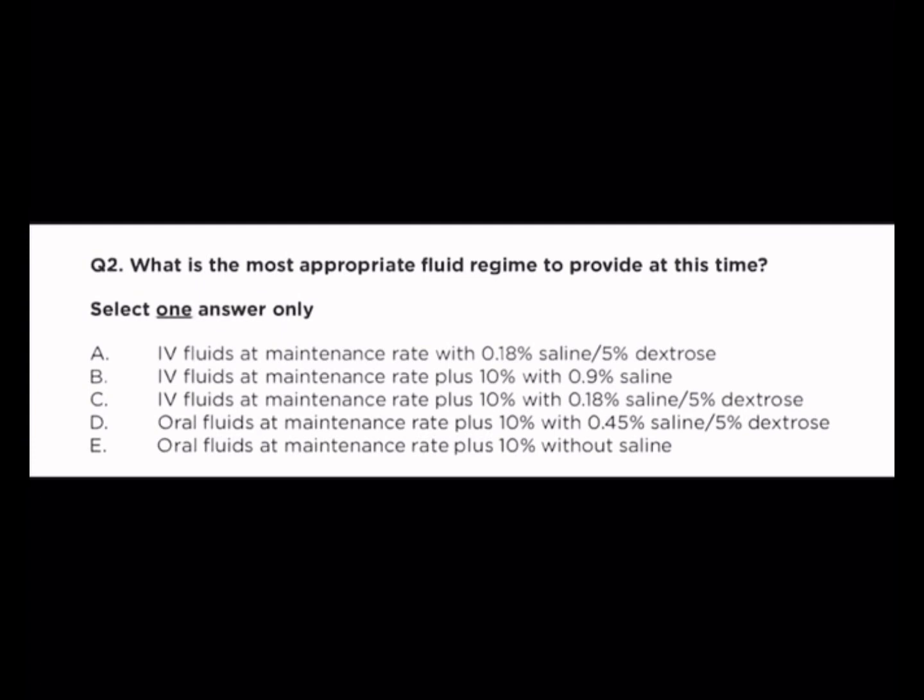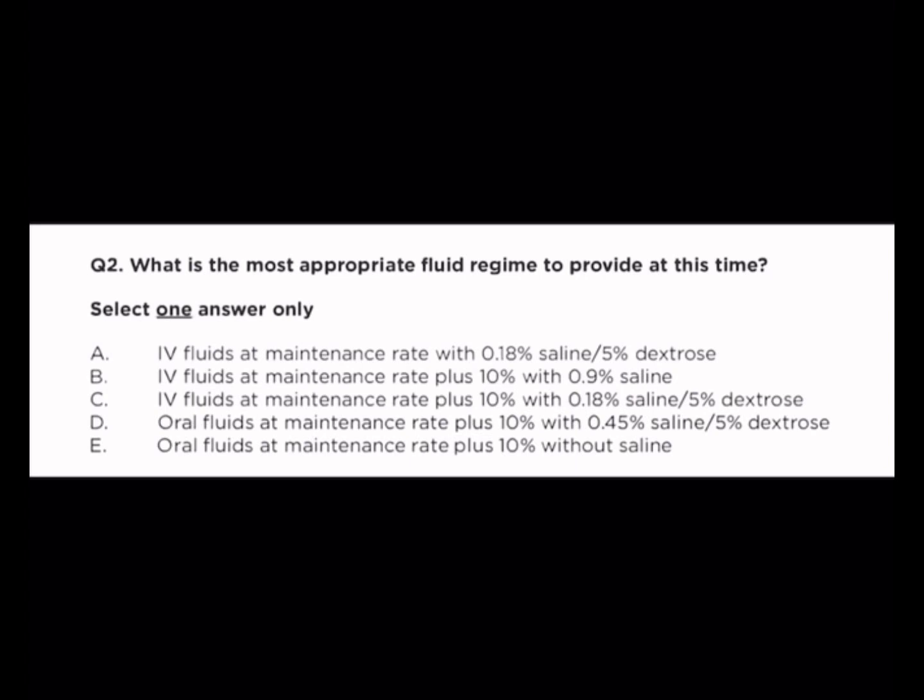So it's wrong. Next option is IV fluid at maintenance rate plus 10% with 0.9% saline. It would provide even more sodium, making the problem worse. Next option is oral fluids at maintenance rate plus 10% with 0.45% saline with 5% dextrose. It still contains some sodium, which is unnecessary since the child mainly needs free water.